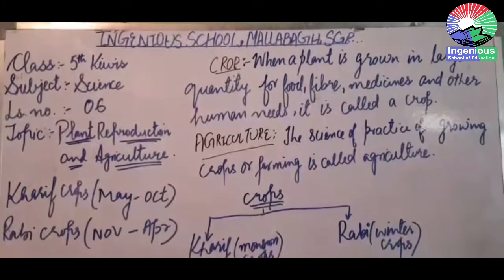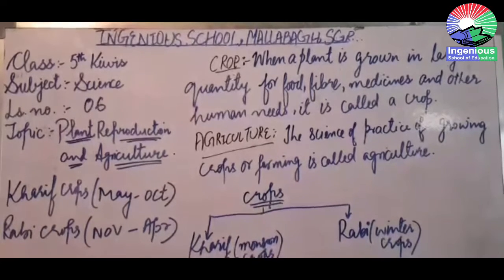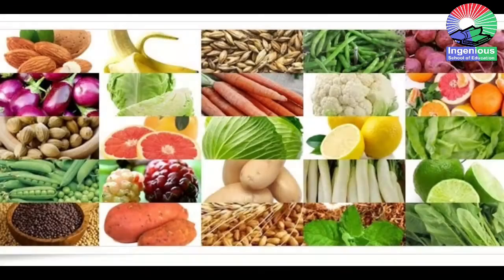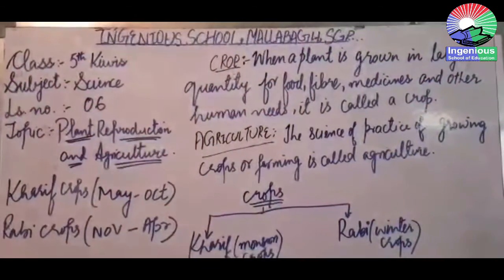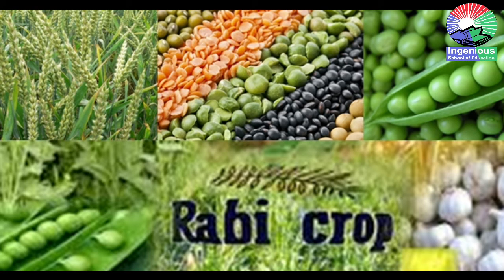Got it? Now, some of the Kharif crops which are sown in India, they are the maize, paddy, millet, which is also known as bajra, okay? Cotton, jute, groundnut, soya beans. These are some of the Kharif crops. And the Rabi crops which are grown in India are wheat, gram, mustard, peas, barley and lentil. Got it? These are some of the Rabi crops.